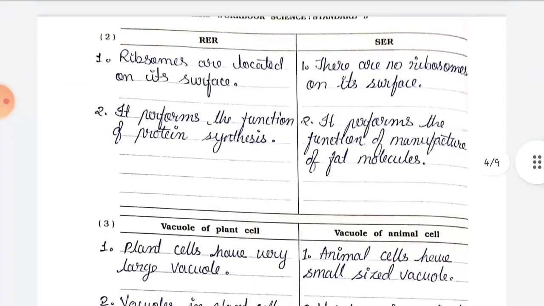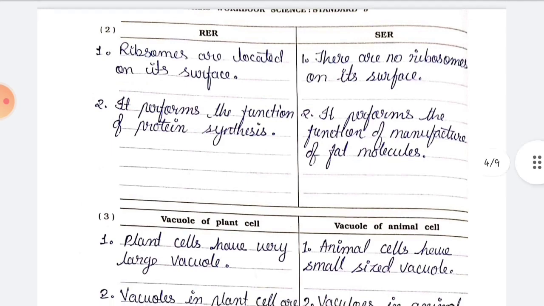Next, number 2. RER and SER. Point number 1. Ribosomes are located on its surface. There are no ribosomes on its surface. Point number 2. It performs the function of protein synthesis. Number 2. It performs the functions of manufacture of fat molecules.